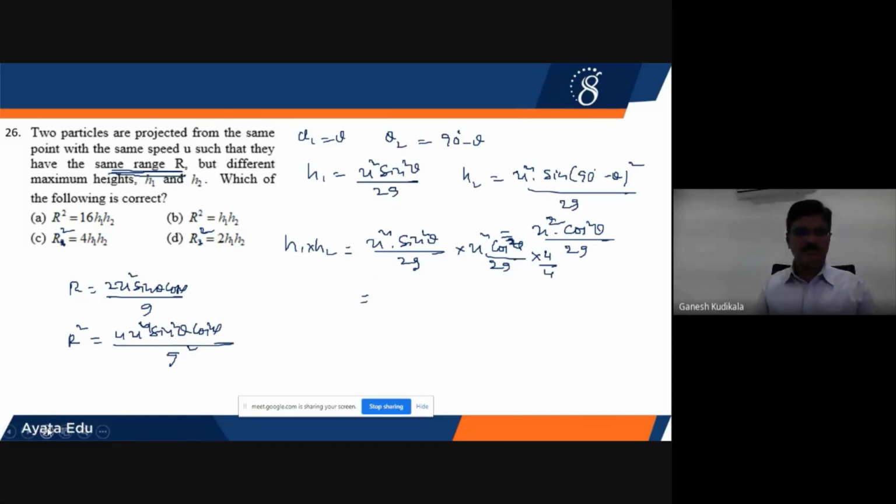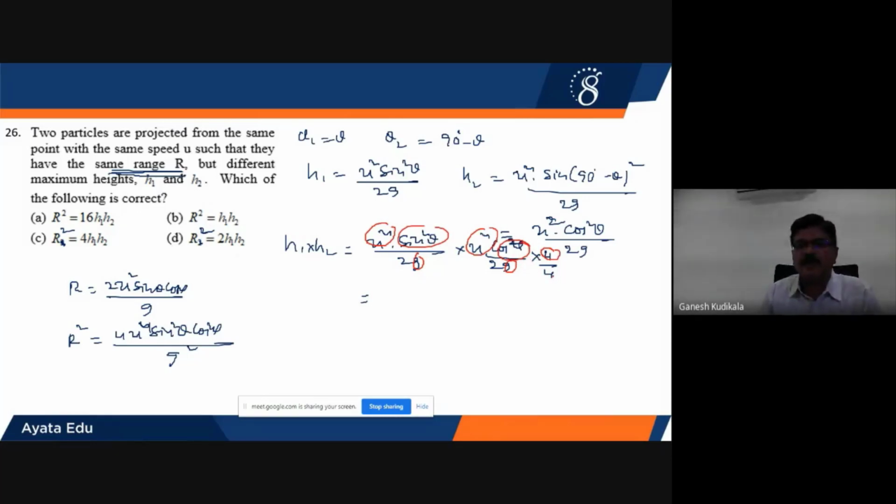Then what are the terms which are going to become R square? U square, u square becomes u to the power of 4. Sine square theta, cos square theta is there with me, into 4 also in the numerator, divided by g square. Now what are the left terms here? This complete red circle will become R square.